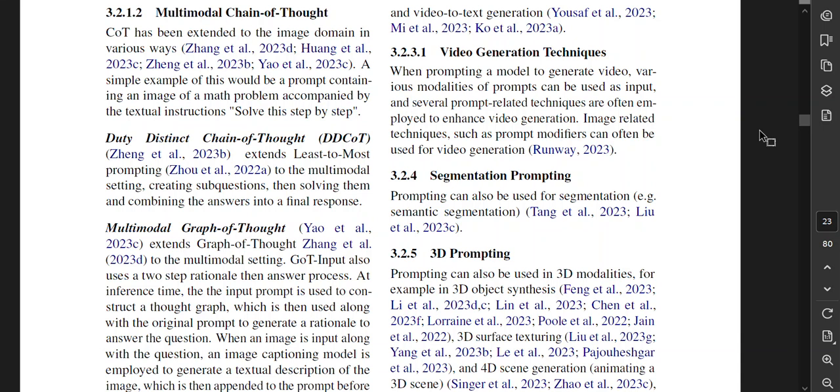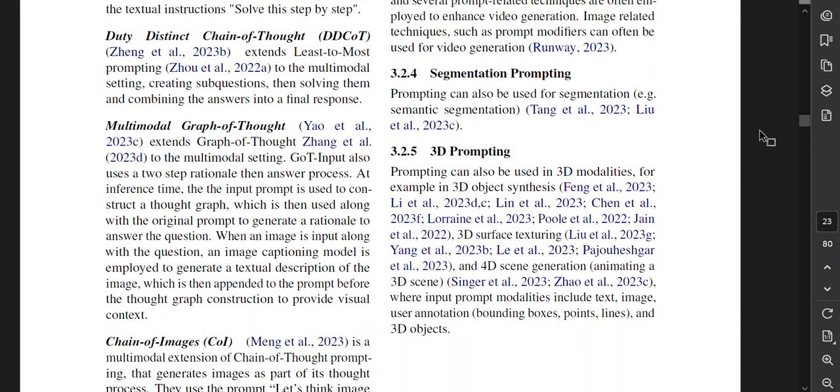When prompting a model to generate video, various modalities of prompts can be used as input, and several prompt-related techniques are often employed to enhance video generation. Image-related techniques, such as prompt modifiers, can often be used for video generation. Segmentation prompting. Prompting can also be used for segmentation, such as semantic segmentation.